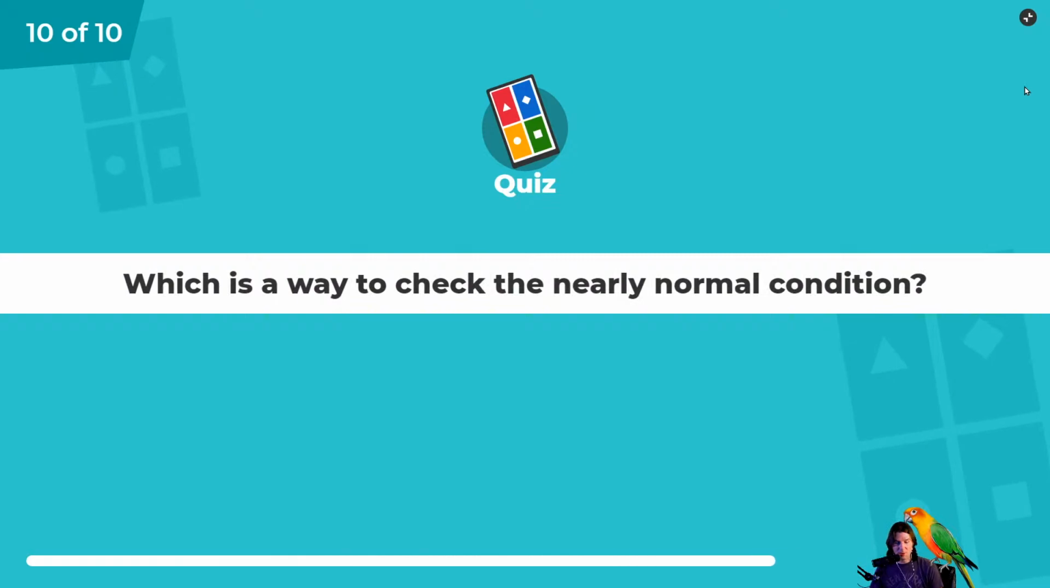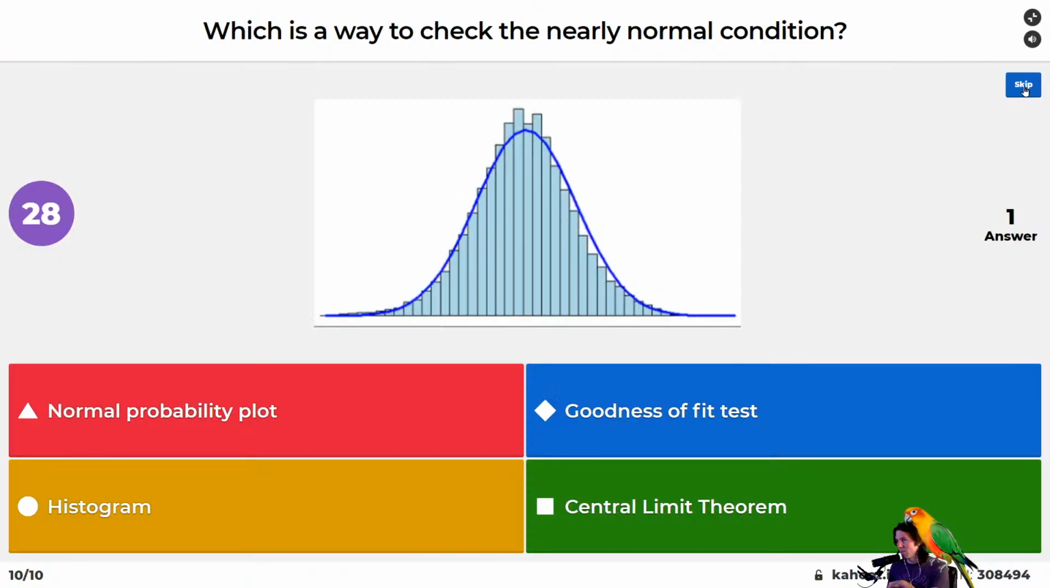Which of these is a way to check the nearly normal condition? When we do the nearly normal condition, we're trying to see if the normal curve is a good fit for the data. There's one way to do it: we can do it with a goodness of fit test. We can also do it with a normal probability plot, which tells us if it's pretty normal. We can do it with the central limit theorem, which has the sample size conditions we must meet. And last but not least, we can also do it with a histogram by investigating the histogram.